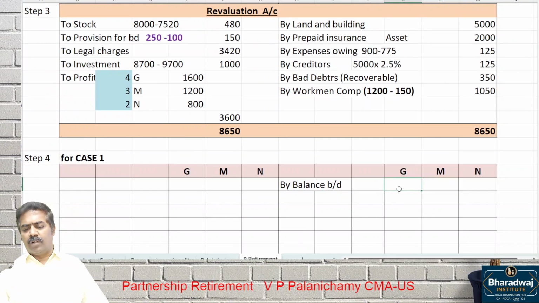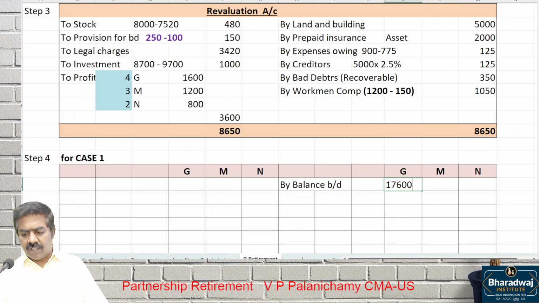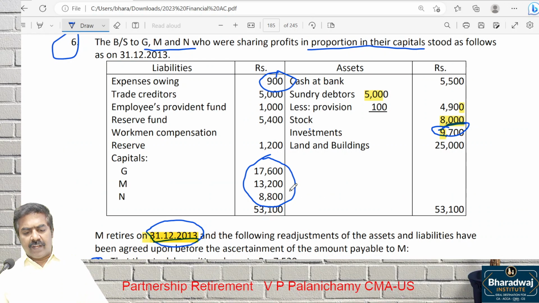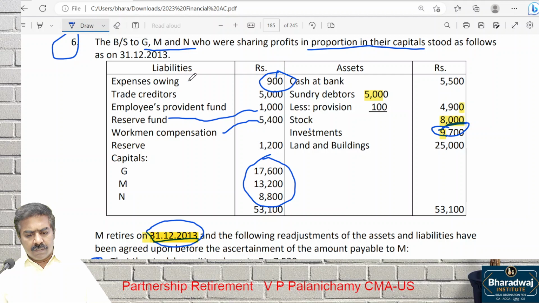By balance brought down, what is the old capital? 17,600, then 13,200, then 8,800. Do you find any old reserves? PF already adjusted. Workman compensation reserve also. Look, we have made a mistake here. Expenses owing 900 is okay. Creditors 5,000 okay. PF how much amount? 1,000.